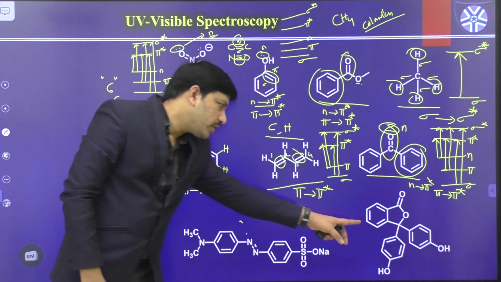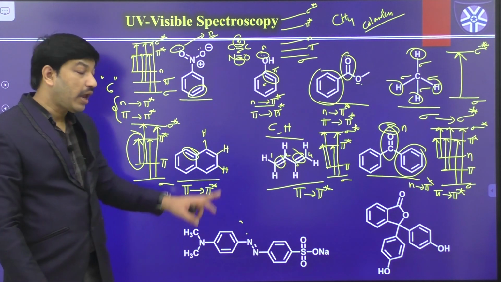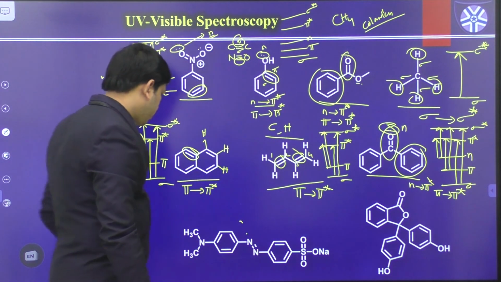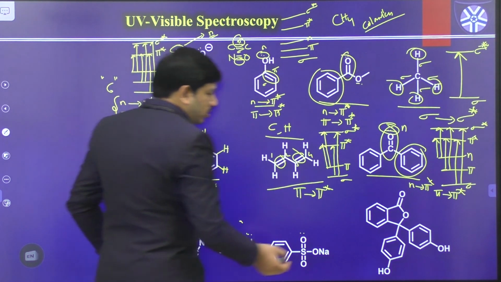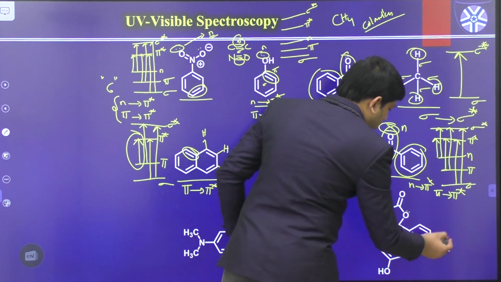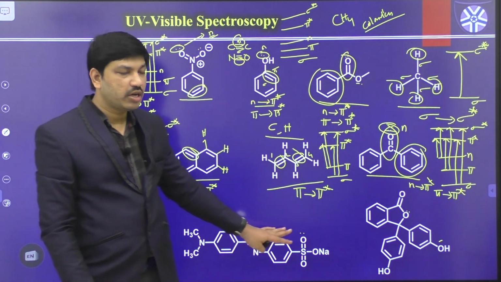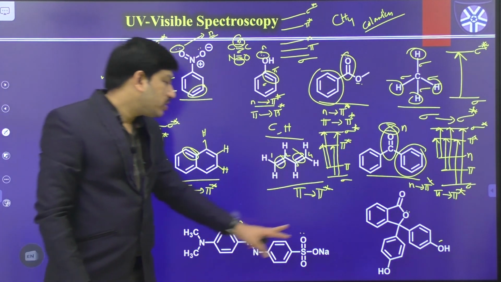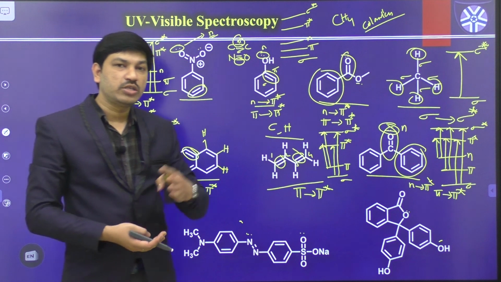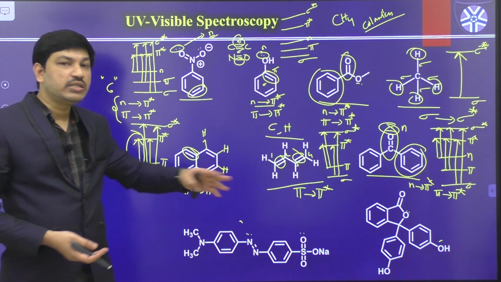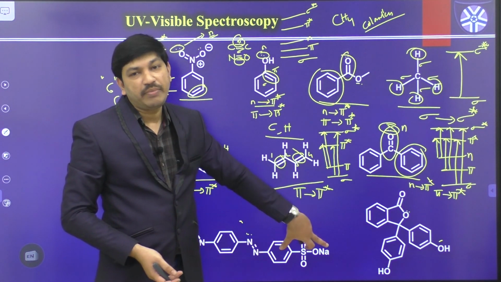So in these 2 cases also, 6 possible transitions are available, but among those the most possible transitions are n to pi star or pi to pi star only. Here we have a lone pair of electrons, the oxygen atoms have lone pairs of electrons available, and both molecules contain aromatic groups. That means pi bonds are available and sigma bonds are also available. So in these 2 cases also we have 6 types of electronic transitions possible, but among those the most possible are n to pi star and pi to pi star only.